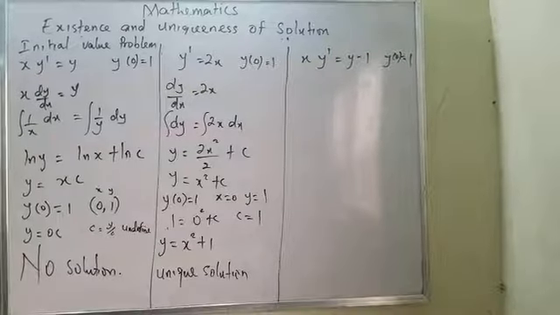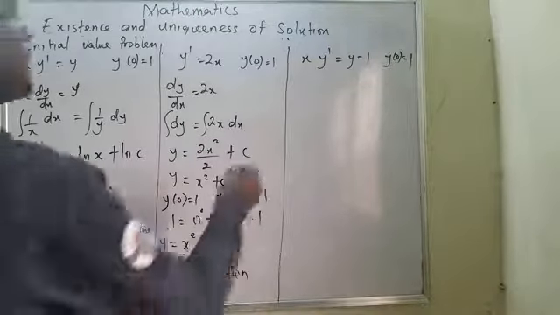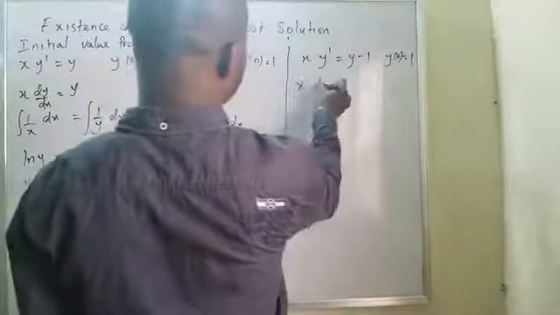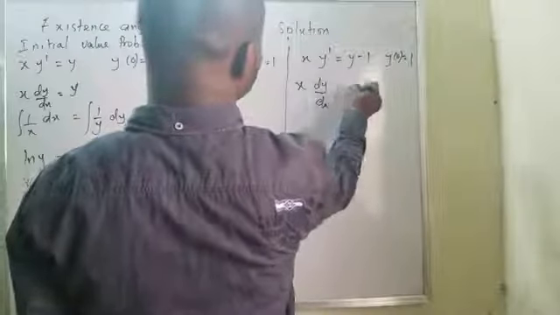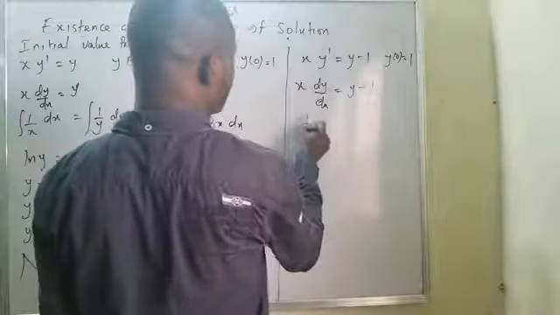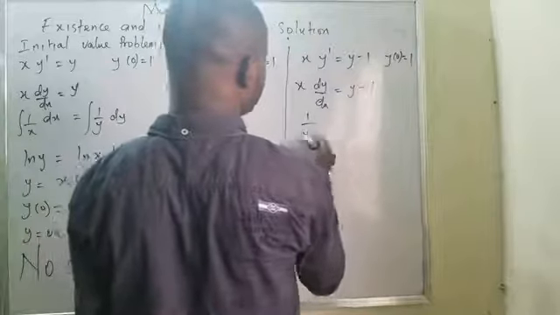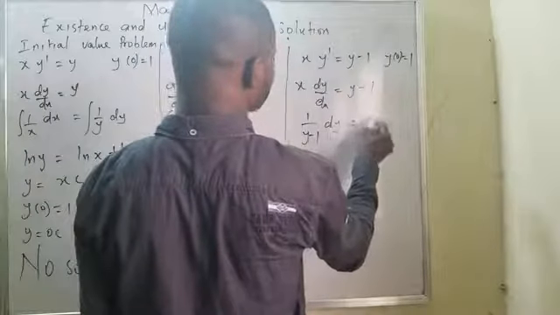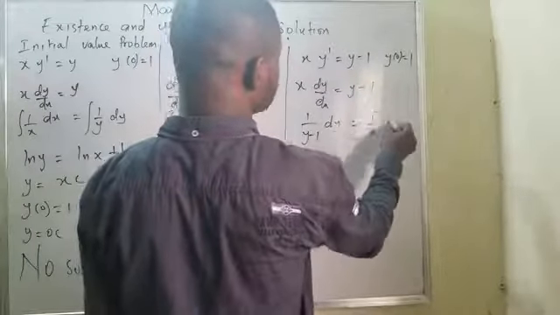Now, the last part of it, I have x dy/dx equals y minus 1. If I do the normal separation, it means 1 over y minus 1 dy equals 1 over x dx.